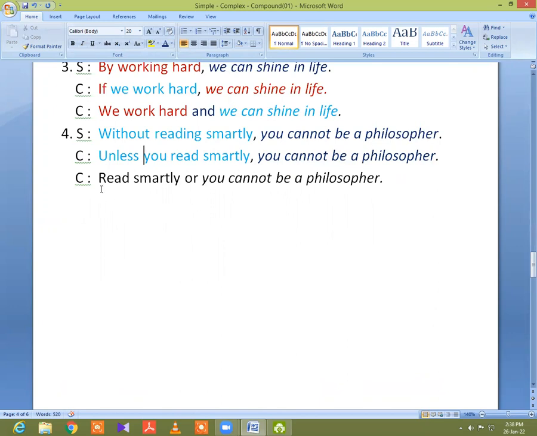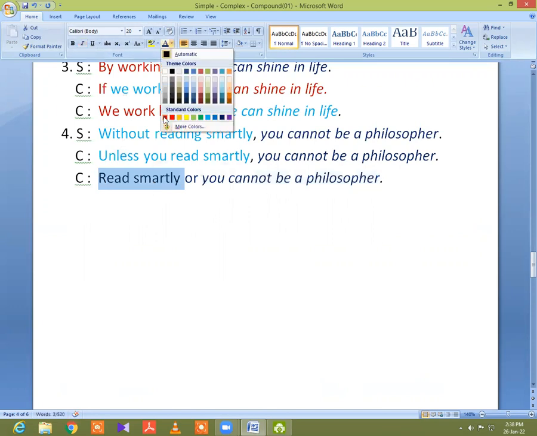Now, in the case of compound, I put or in the middle of these two clauses and make a clause, read attentively, and another clause is you cannot be a philosopher. Please notice that you can delete there the subject you.